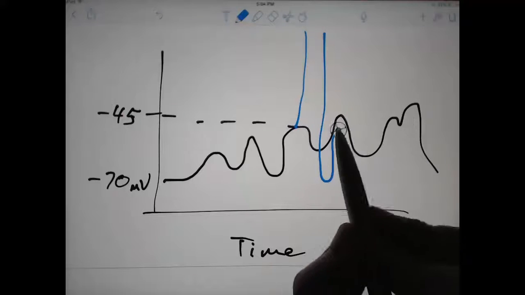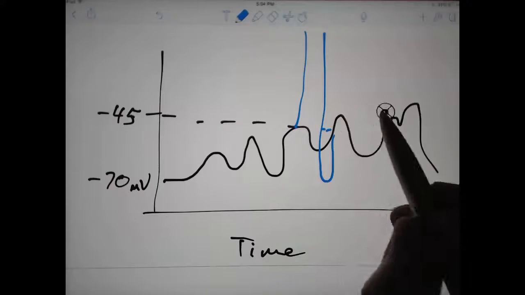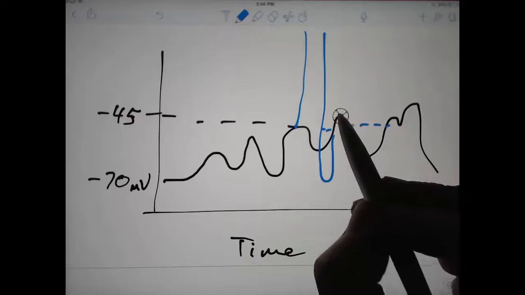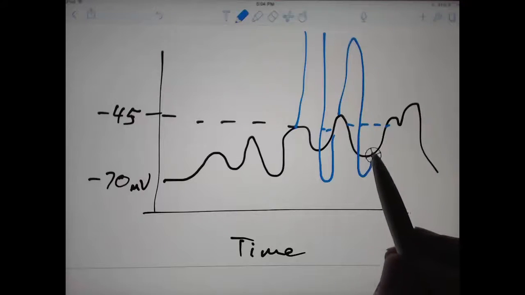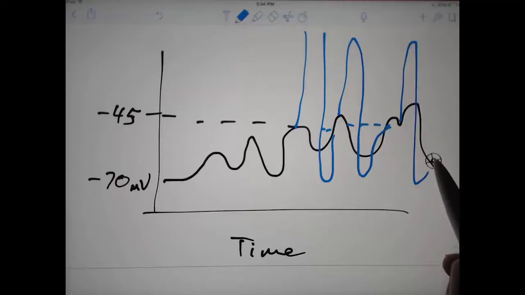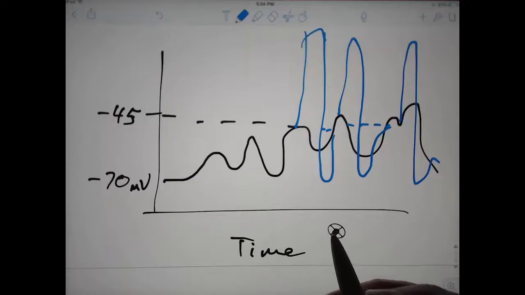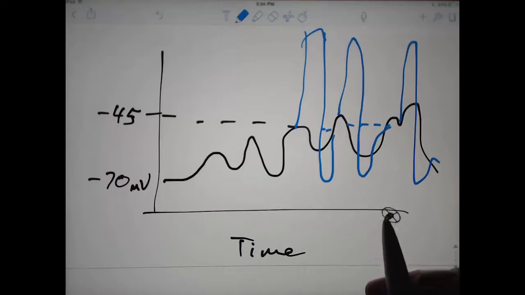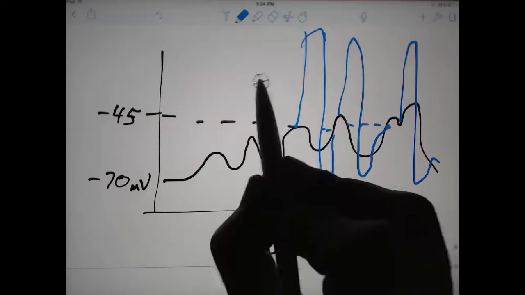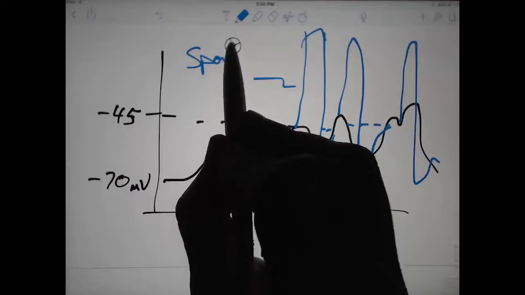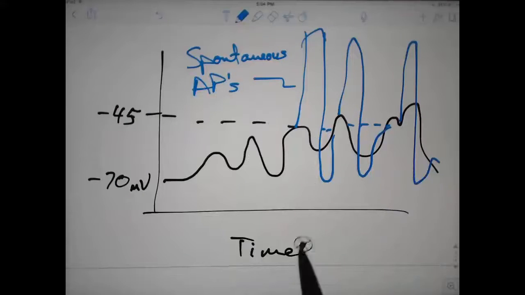And as these bounce around, each time we get above -45, we get another action potential. What these NaV 1.5 voltage-gated sodium channels do is they create what are called spontaneous action potentials. At first, this seems like a bad idea. We're wasting energy on spontaneous action potentials that have no benefit.